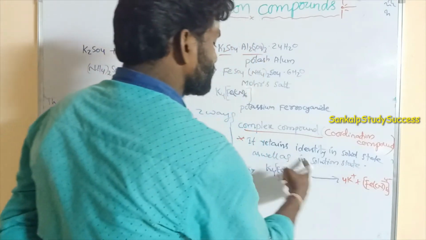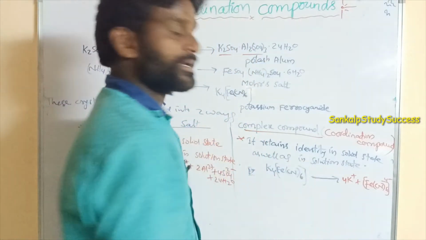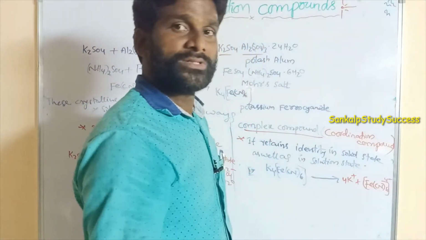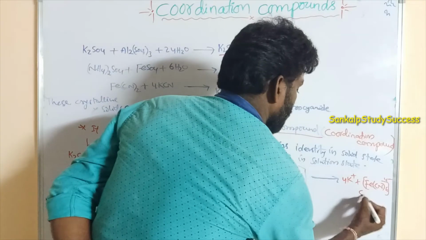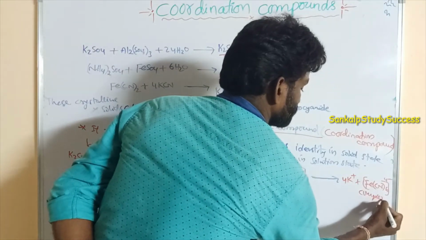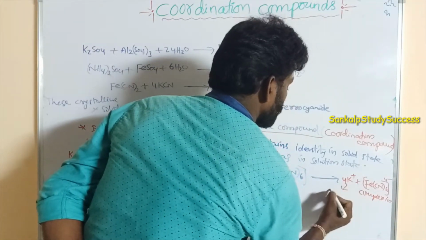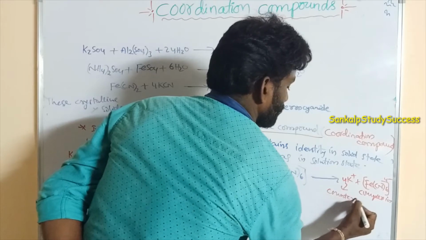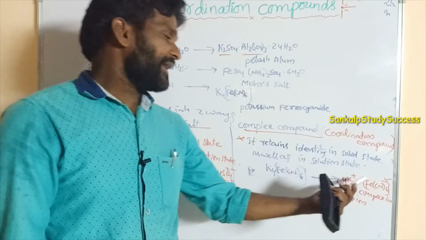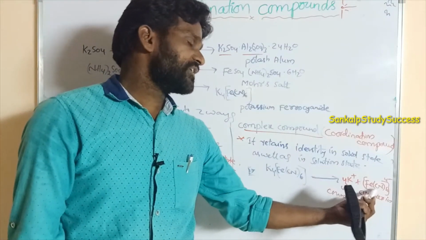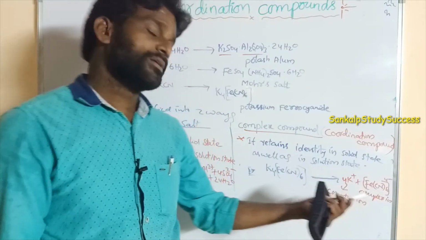The ion outside of the square bracket is said to be the counter ion. So this is the complex ion. The square bracket ion is said to be the complex ion. So this is the complex ion, and this is the counter ion. So that means it cannot lose its identity in liquid state also, in solution state also, right?